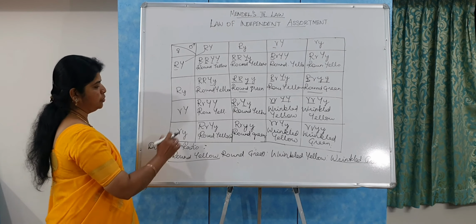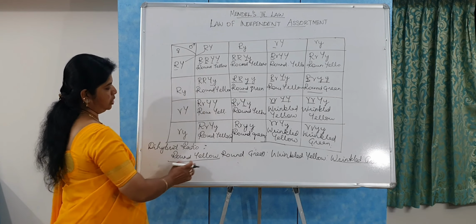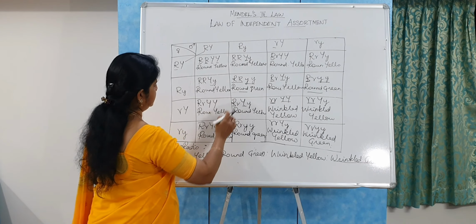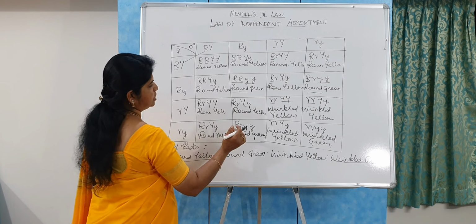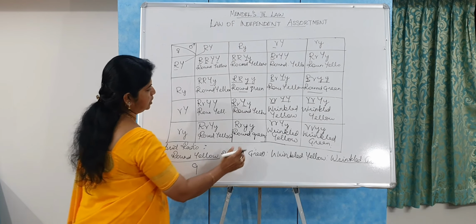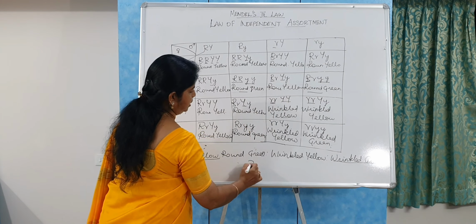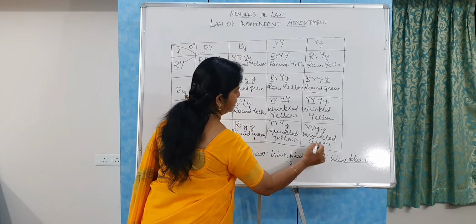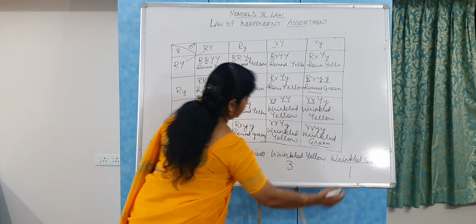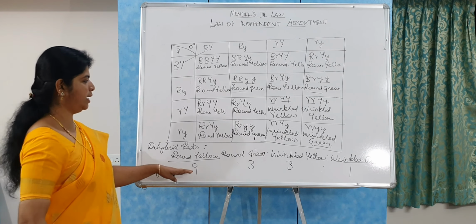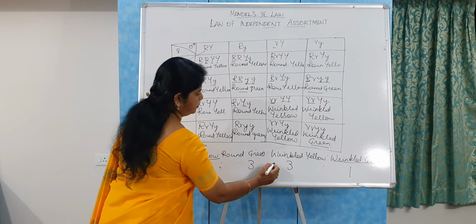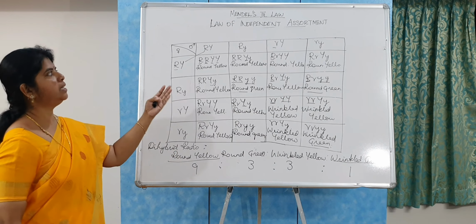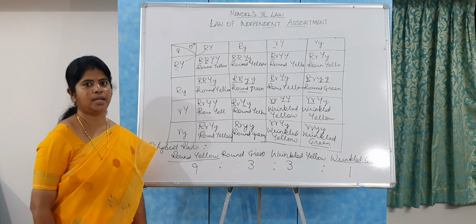When you come to the ratio, when you calculate this, for the round yellow, how many? That is 1, 2, 3, 4, 5, and then 6, 7, 8, and then 9. And for the round green, 1, 2, 3, and for the wrinkled yellow, 3, and then wrinkled green, only 1. So the dihybrid ratio is 9 is to 3 is to 3 is to 1. So this is the result of Mendel's third law, the law of independent assortment.